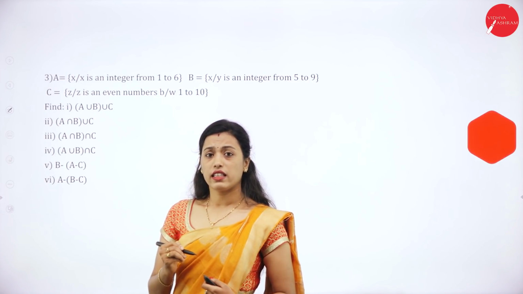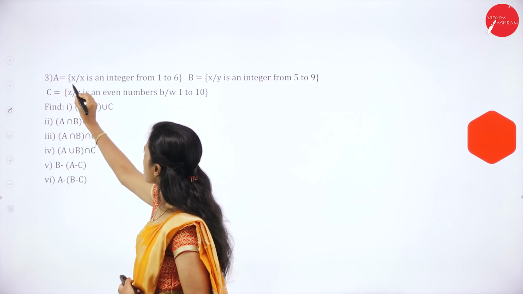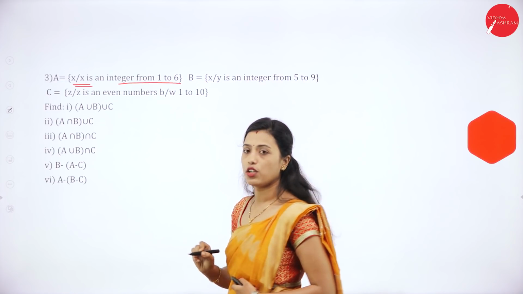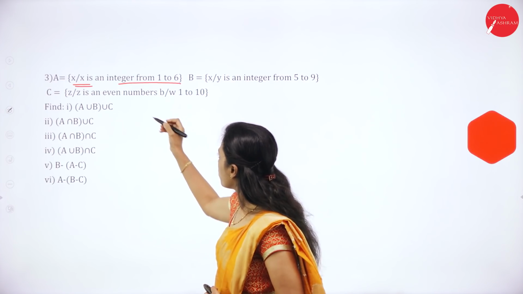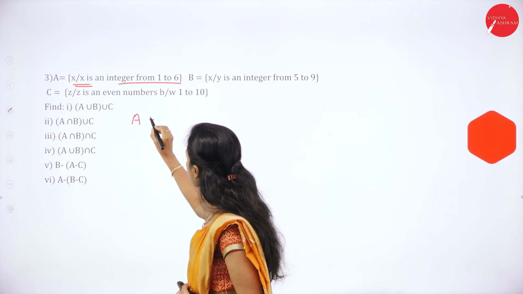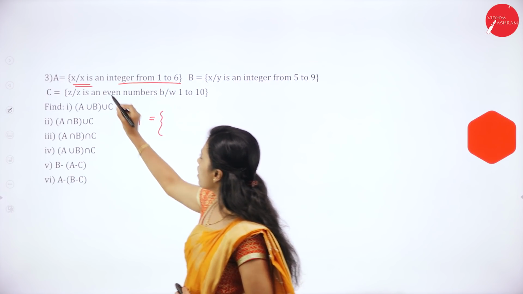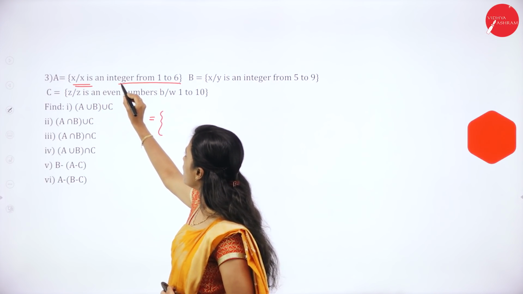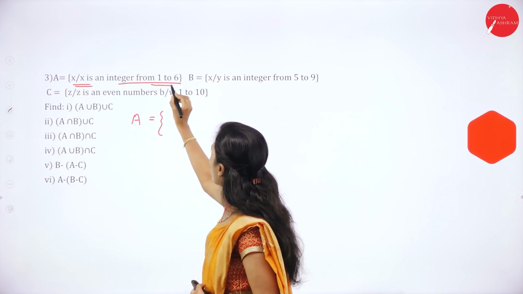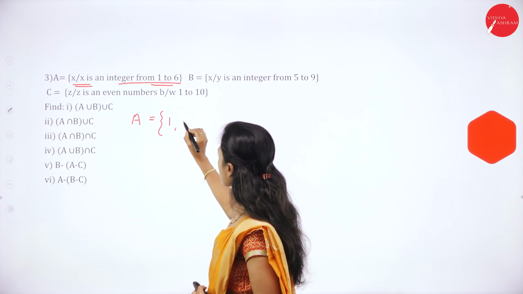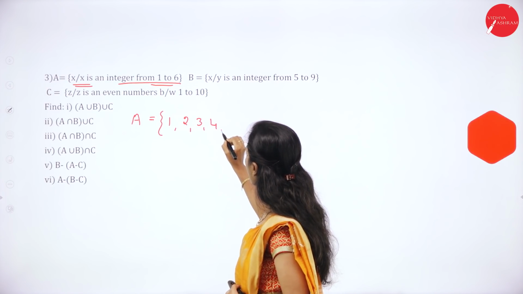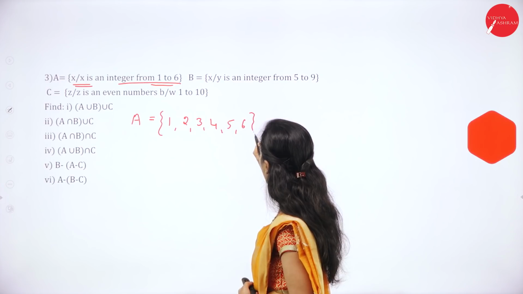Next one, A is equal to X such that X is an integer from 1 to 6. Here you have to write the sets. So what does set A tell? A is equal to X such that X is an integer from 1 to 6. Integer means 1 to 6 numbers. Write 1 to 6 numbers. So A is equal to 1, 2, 3, 4, 5 and 6.